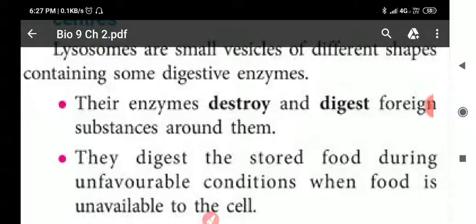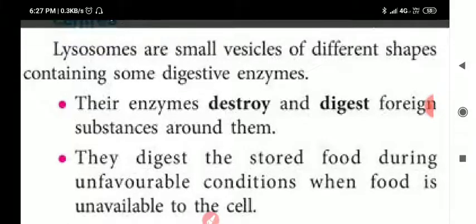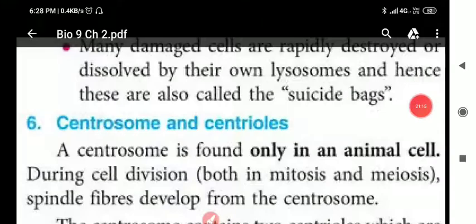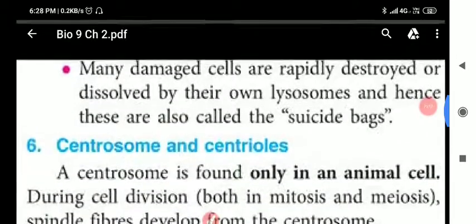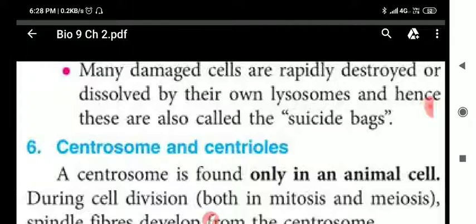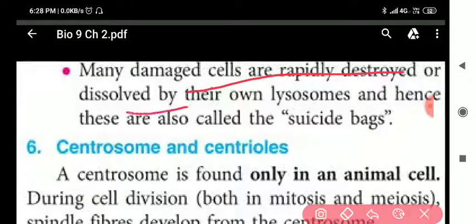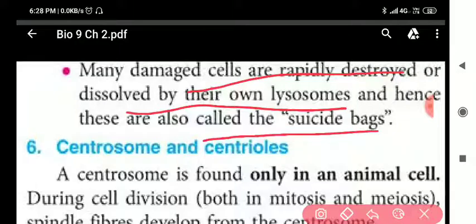Lysosomes are also known as suicidal bags. Let us complete this. Many damaged cells are rapidly destroyed or dissolved by their own lysosomes, hence they are known as suicidal bags. Now why are lysosomes known as suicidal bags? Because they can even degrade their own cell. Clear?